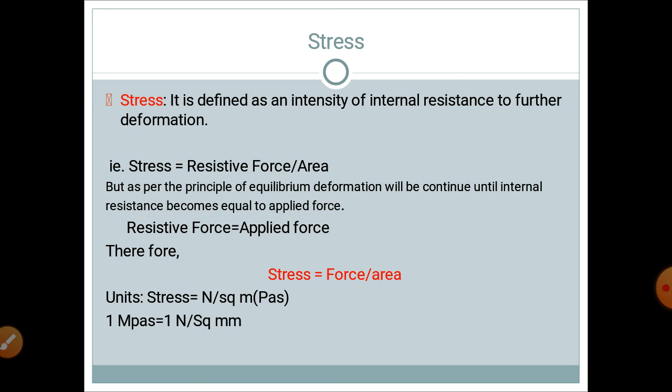Many times you will find the unit of the stress in terms of a megapascal. So 1 megapascal is nothing but 1 Newton per millimeter square. You can even find the unit of a stress in a gigapascal.